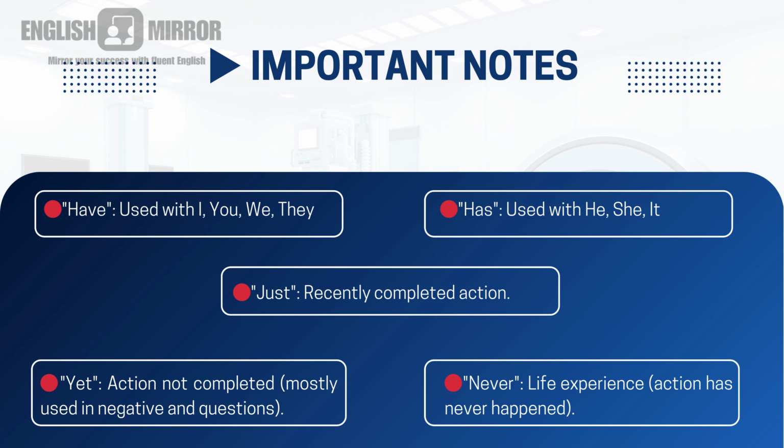And to tell an action not at all completed, we will use yet. And the last one, never. Never always talks about life experiences, an action that has never ever happened. That is what we try telling using never. This is the whole thing that we have to keep in mind.